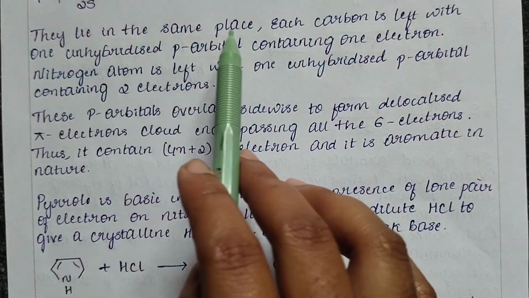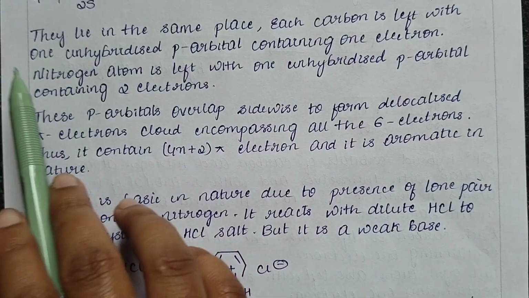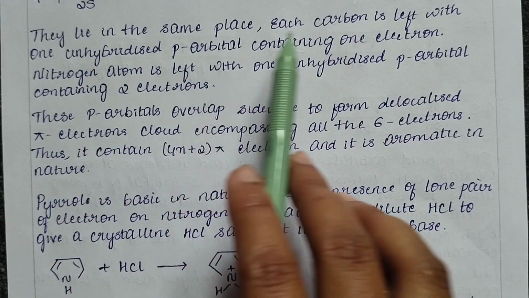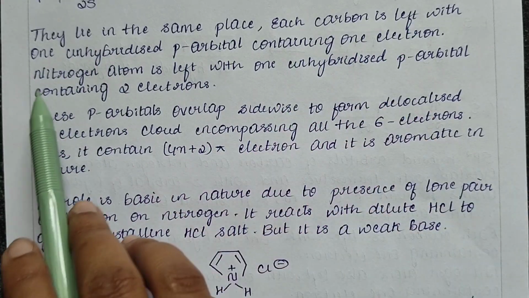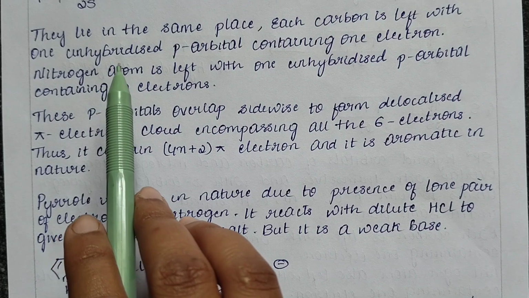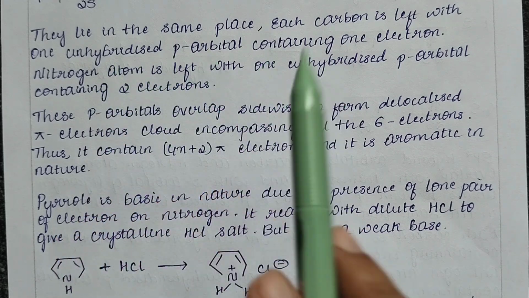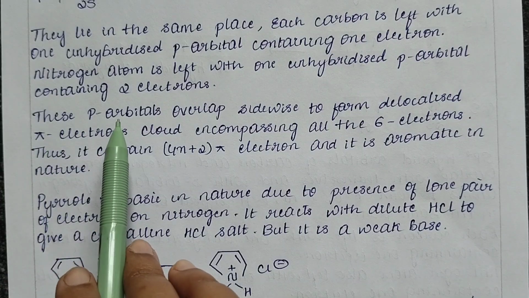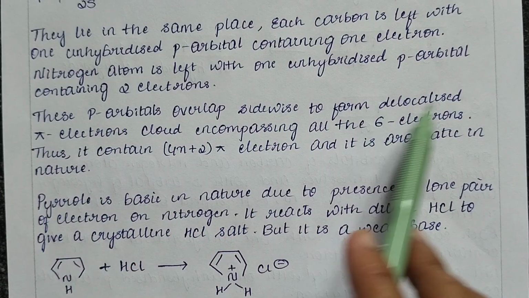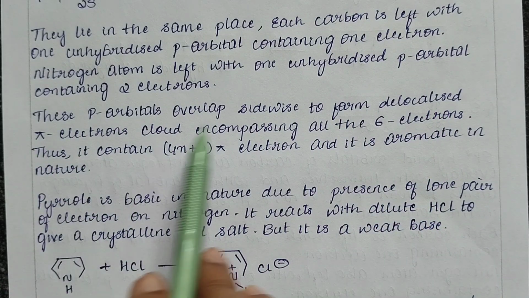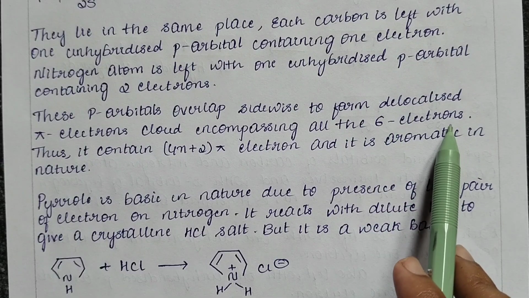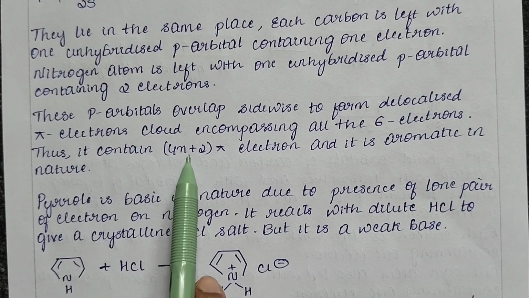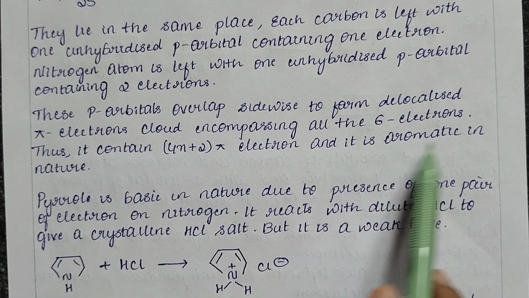They lie in the same plane. Each carbon is left with one unhybridized p orbital containing 1 electron, whereas the nitrogen atom is left with one unhybridized p orbital containing 2 electrons. So, these p orbitals overlap sideways to form a delocalized pi electron cloud encompassing all the 6 electrons. Thus, it contains 4n plus 2 pi electrons and it is aromatic in nature.